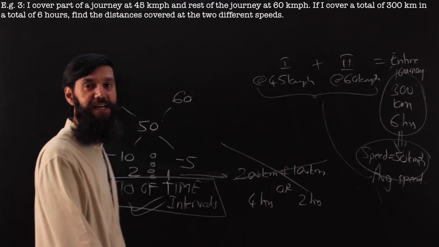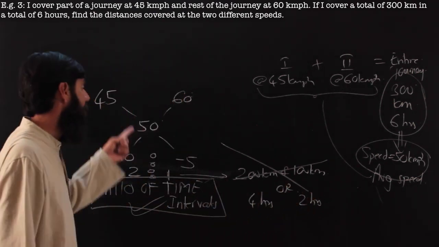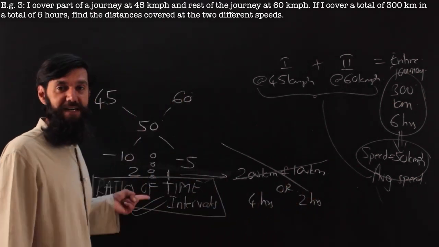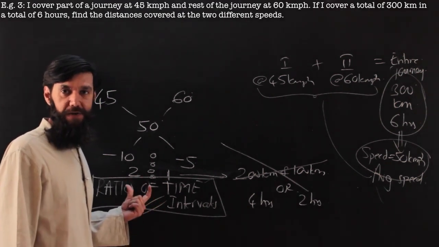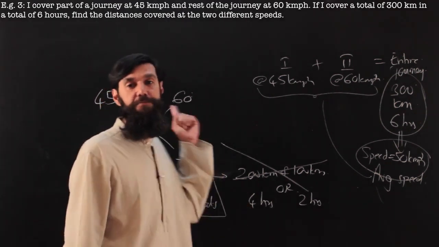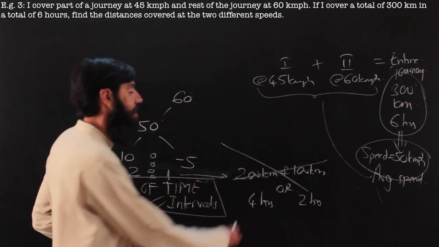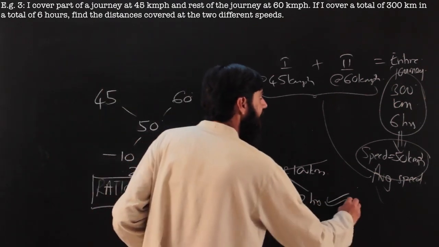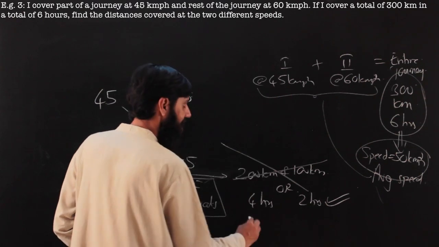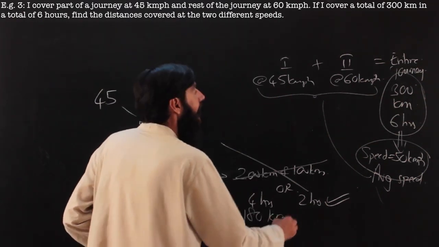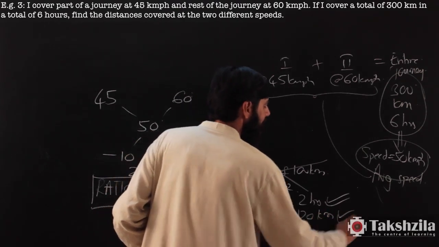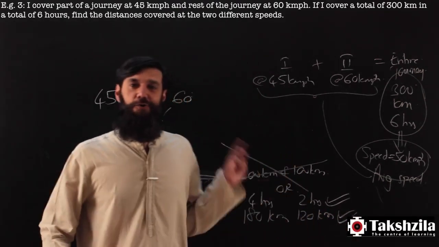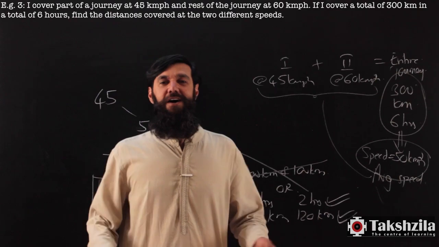So 200 and 100 kilometers will go wrong, even though you have done it in such a smart way. At the last moment, we make an error. Remember, if you do allegation on speeds, you are going to get the ratio of time. So 4 hours and 2 hours is correct. 4 hours at a speed of 45 is 180 kilometers, and 2 hours at a speed of 60 is 120 kilometers. So this is my answer. Hope you have seen how to use allegation with speed.